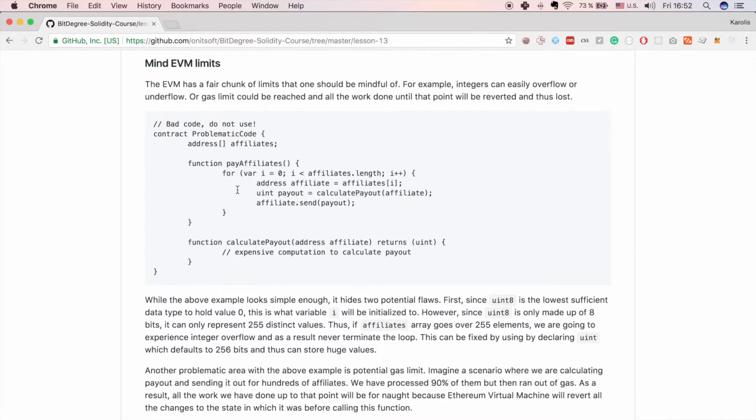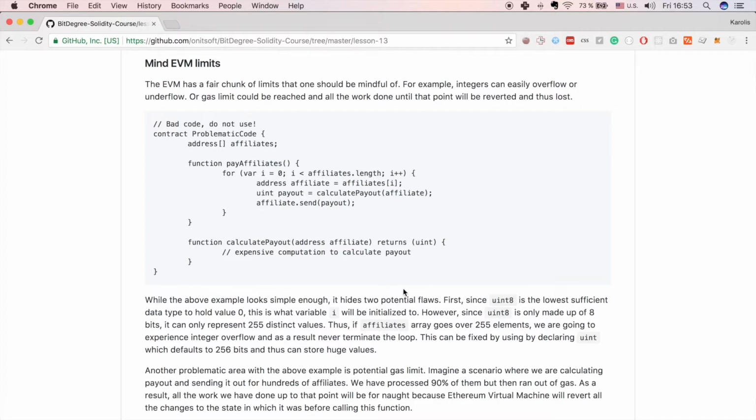So here we have an example of a problematic contract which calculates payouts for affiliates stored in the affiliates array and then sends payouts to them. And the payouts are calculated in the calculatePayout function, which we assume is quite expensive to compute. So while the above example looks simple enough, it hides two potential flaws.